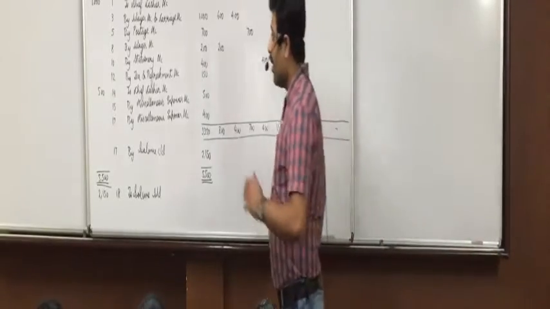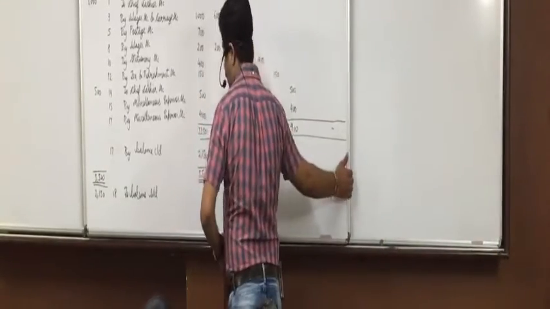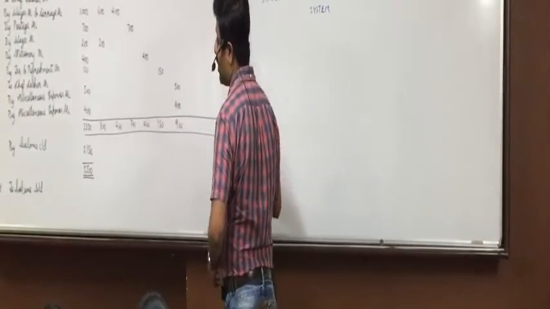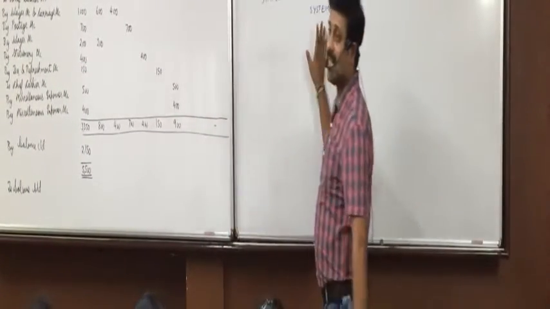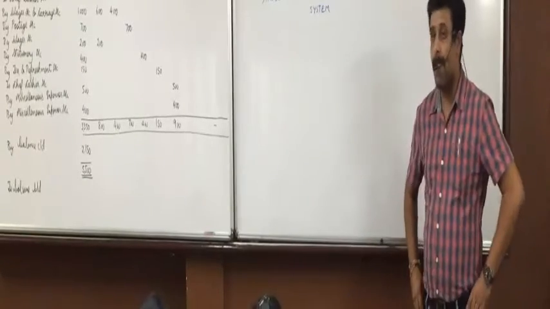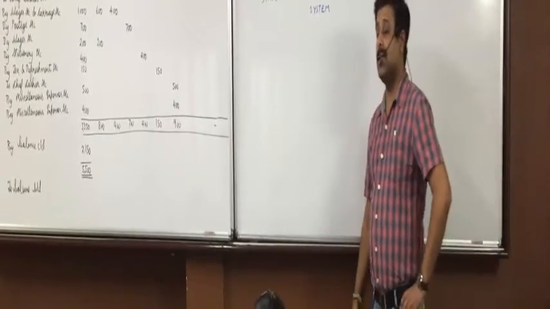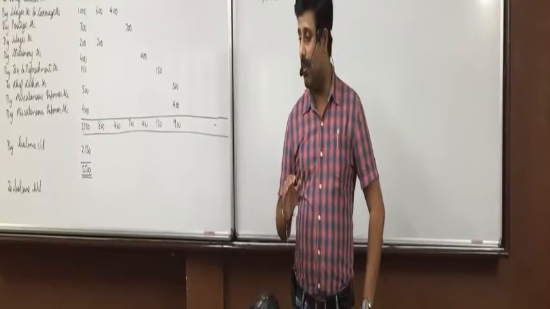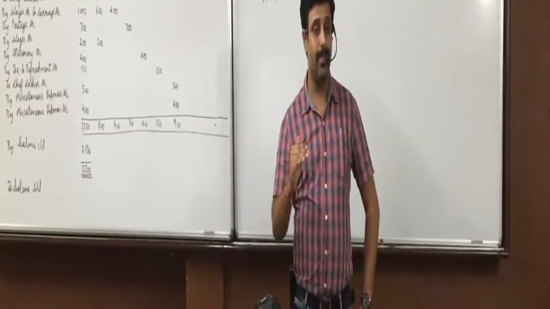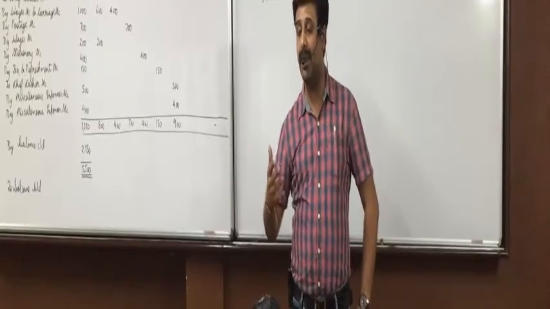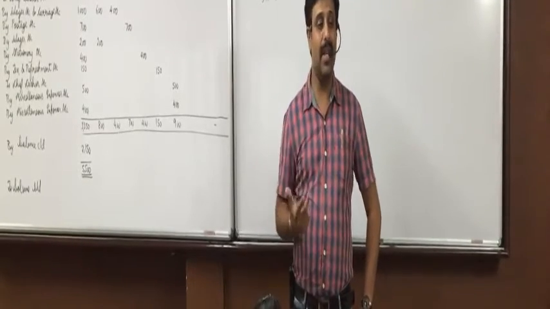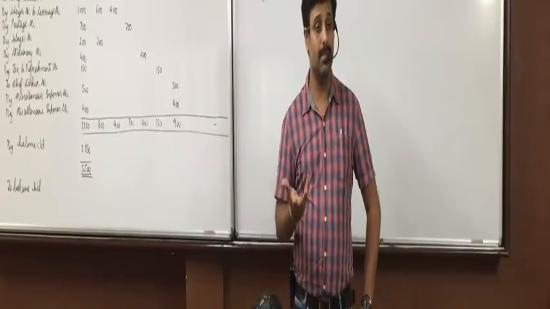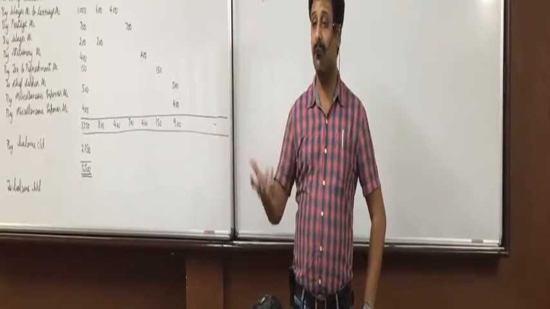Okay? Now, as I said to you, petty cash book is of 2 types. One is simple petty cash book, the other is under imprest system. Now, what is this imprest system? Understand? Imprest system means the petty cashier is allowed to keep a fixed amount at the beginning of every period. That period may be 1 week, 2 weeks, or it may be 1 month, depending on your business and the number of transactions.